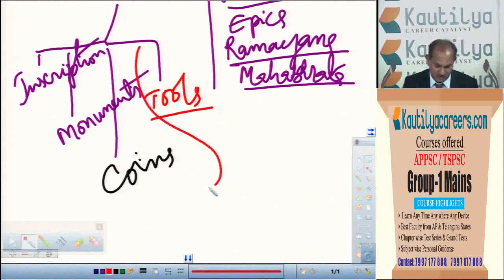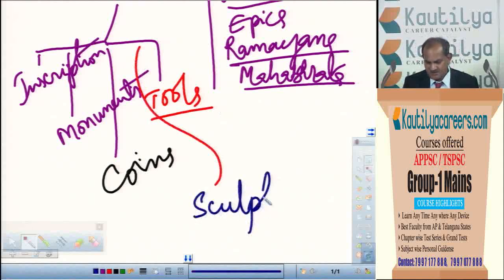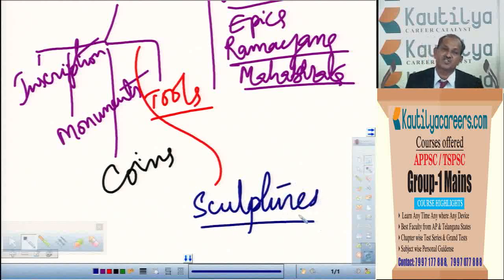One more thing that we have is called sculptures. Sculptures also help us to know about the economic, social and religious conditions of the particular dynasty in which these sculptures were engraved. For example, if you see the sculptures of the Kakatiya period, they are richly ornamental. Every sculpture you can see from the Kakatiya period has many ornaments. Even the Nandi in front of a Shiva temple has many ornaments.